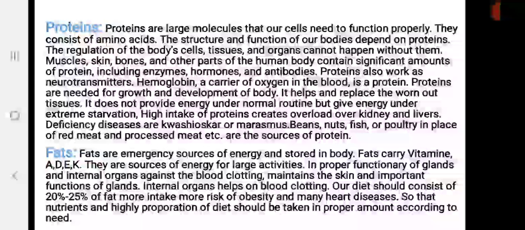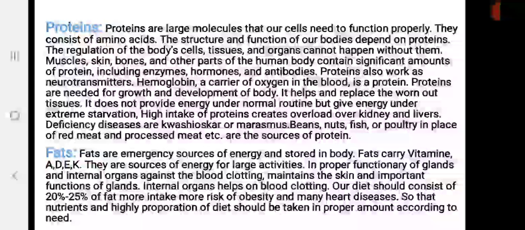There are 23 amino acids. Out of these, 9 amino acids must be present in our diet. Means 23 amino acids are present, and out of these 23 amino acids, 9 amino acids must be present in our diet.